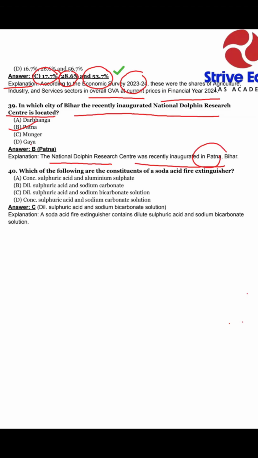Which of the following are the constituents of a soda acid fire extinguisher? Okay, soda acid fire extinguisher. So our answer is dilute sulfuric acid and sodium bicarbonate solution. So our explanation is a soda acid fire extinguisher contains dilute sulfuric acid and sodium bicarbonate solution. So our option C is correct.